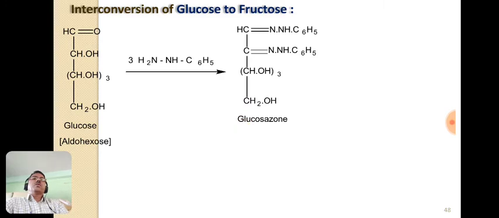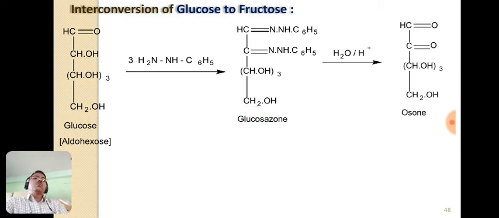So this is the first step. The glucose reacts with excess of phenylhydrazine and that forms the glucosazone. Side products are here aniline, ammonia and water molecule. They are not shown. So our main product is here glucosazone. Now this glucosazone is then hydrolyzed in presence of mineral acid like dilute hydrochloric acid. In this, glucosazone undergoes hydrolysis and forms the glucosone, which is known as osone.